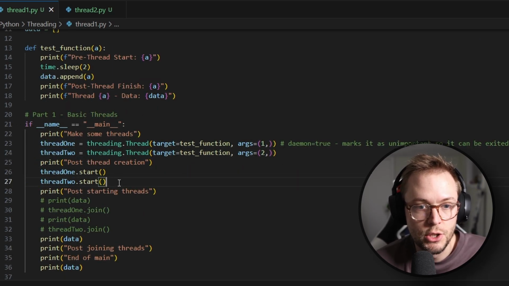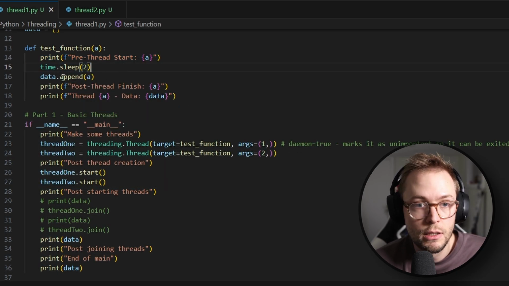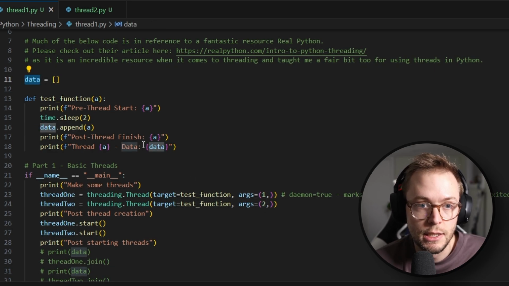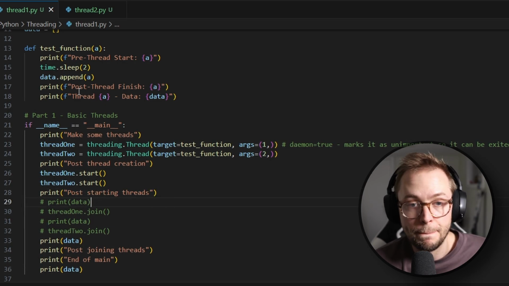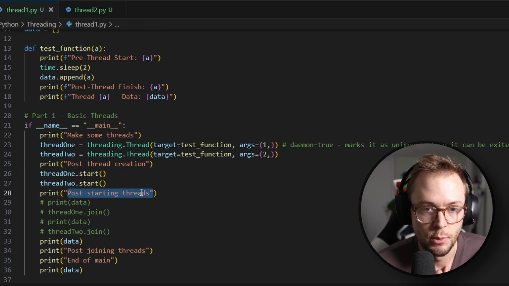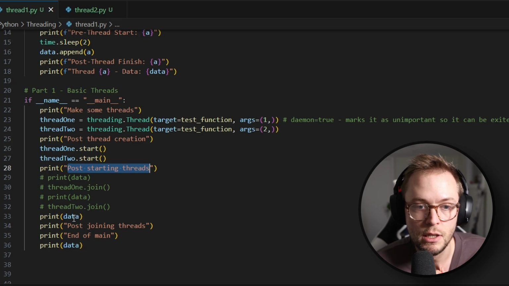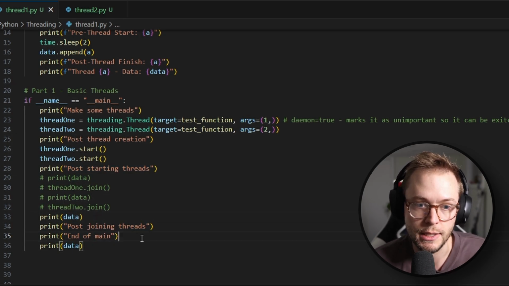So what is this actually doing? We can see that we're going to print. We're then going to sleep. We're going to add our data, so the 1 or the 2, to the data object here. And then we're going to be done, right? We're going to print out this stuff again. Within here, after we started our threads, we're going to print post starting threads. We're going to then print the data, post joining threads, end of main, and then data.